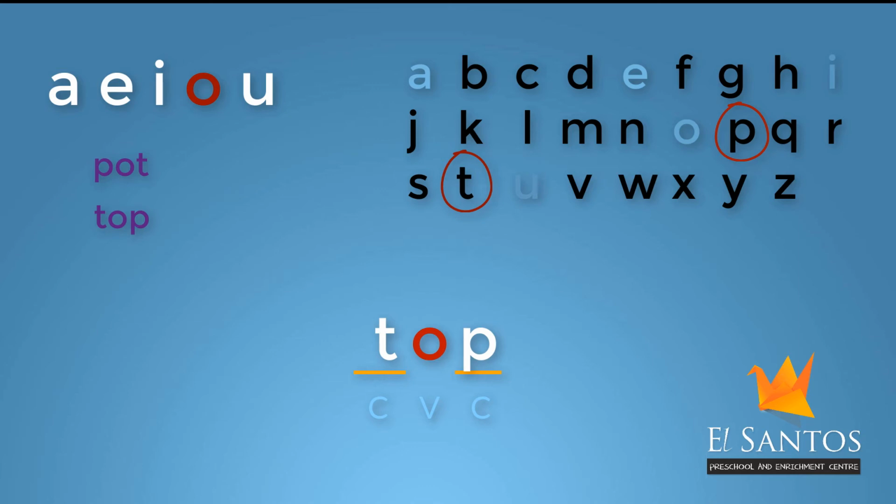Okay, the next word. I am going to replace T with the sound of M. If I try to blend them, M, O, P, mop, mop. Great. For our next word, let's pick L and G and try to blend and read. It reads as L, O, G, log, log.